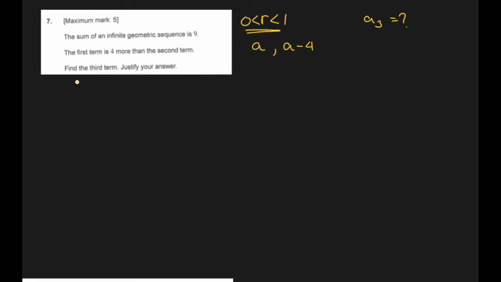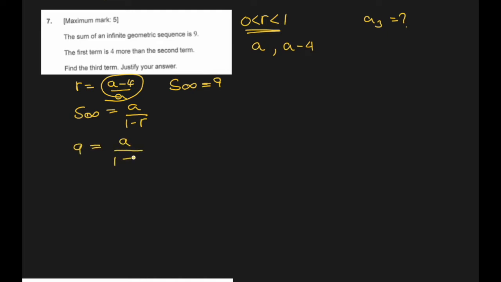So we know that R is the ratio of the second term divided by the first term, right? And they said the sum to infinity is 9. The formula for sum to infinity is A, the first term, divided by 1 minus R. Let's put the value of R there. So 9 is the sum to infinity, A over 1 minus (A minus 4) over A. So A is the only variable here.